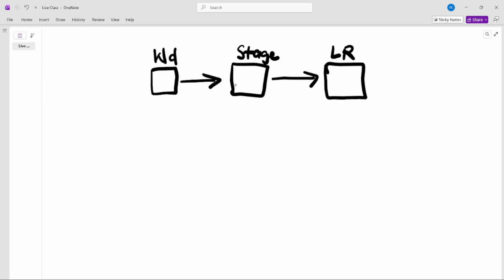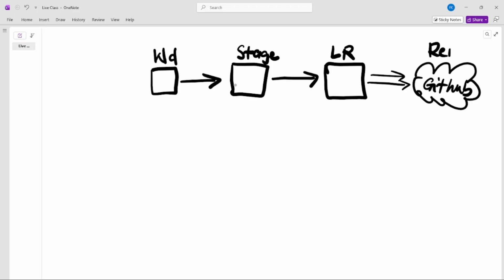And the local repository will now be the one to communicate with the cloud. Basically, the GitHub, the internet, the GitHub, right? So this one is the remote side of it, right? So where the origin is here. Okay, so we have the working directory, the stage, and the local. This is what we do locally, right?